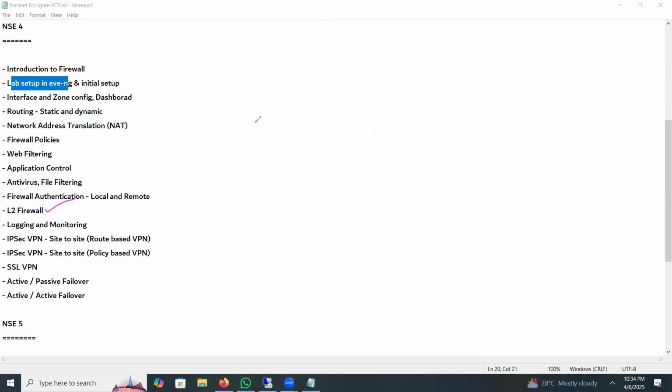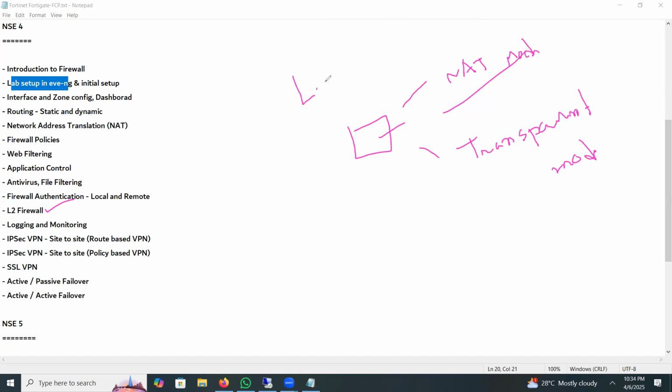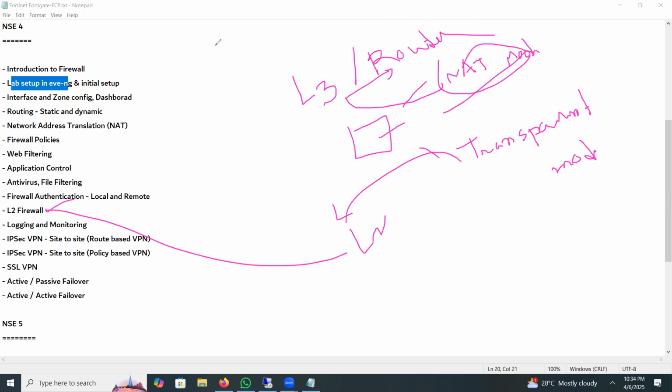So the firewall can work best. Suppose a FortiGate firewall works in two modes: NAT mode and also transparent mode. NAT mode is nothing but layer 3 or routed mode. In other firewalls we call it routed mode, but in Fortinet we call it NAT mode. NAT mode is similar to layer 3 or routed mode, and transparent mode is similar to layer 2.